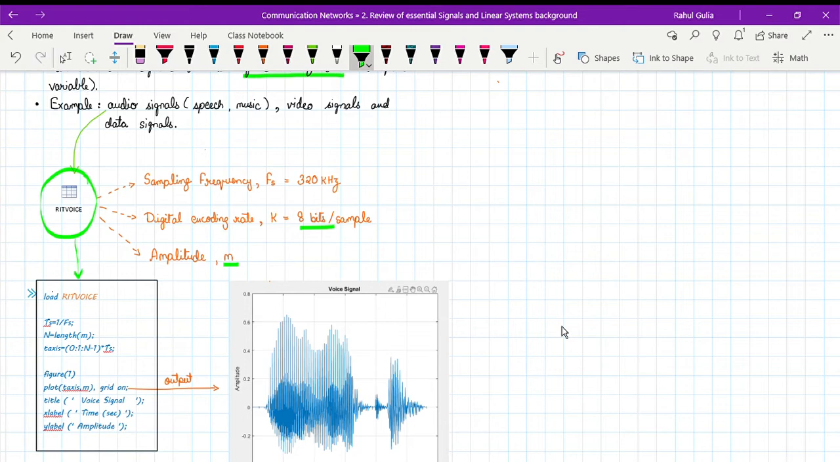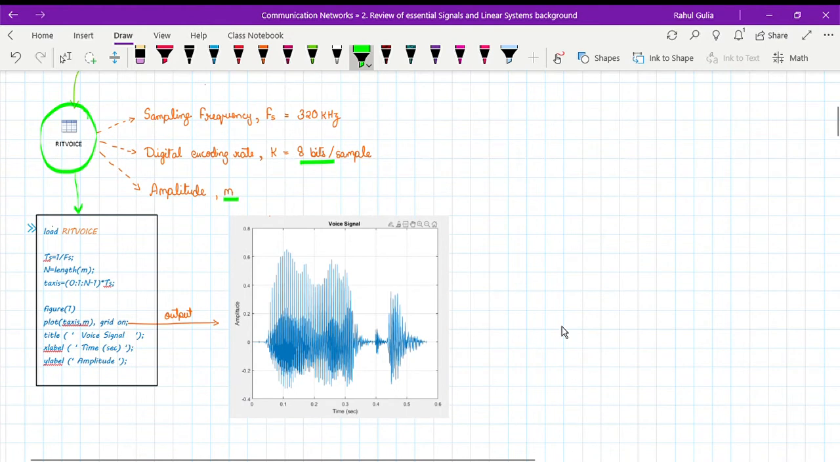Now load RIT voice is the command which will load this whole signal in our MATLAB, and let's see how to plot this in MATLAB and see how the signal works through MATLAB. So let's define our t-axis on which the signal amplitudes have to be plotted. So taking ts, that is sampling time, as nothing but 1 over fs, the general formula, which is sampling time is nothing but 1 over sampling frequency.